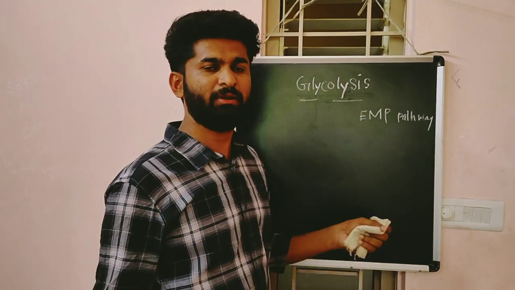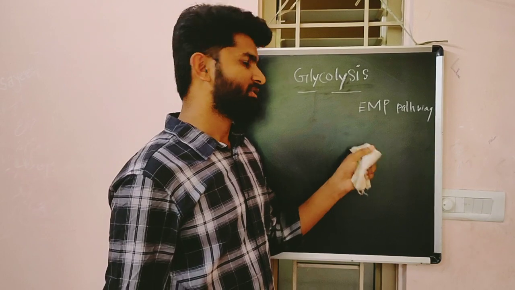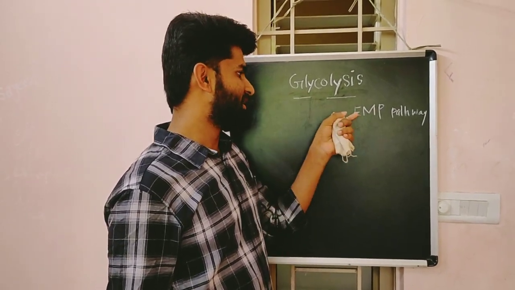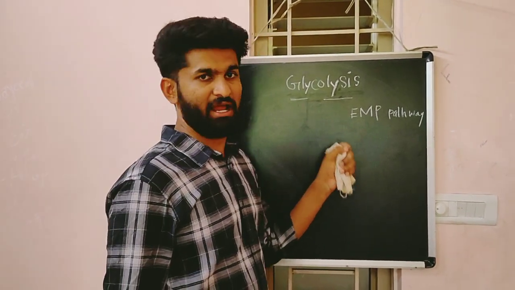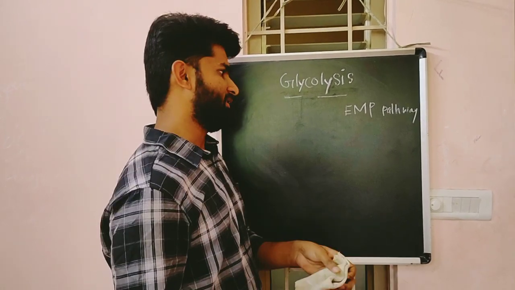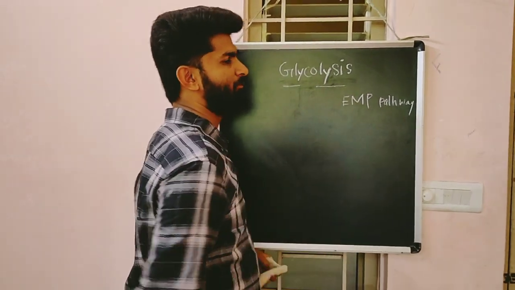Why is it called the EMP pathway? It was discovered by three plant physiologists: E stands for Embden, M stands for Meyerhof, and P stands for Parnas. These three scientists described this glycolytic pathway.